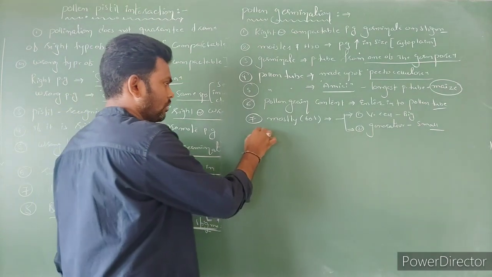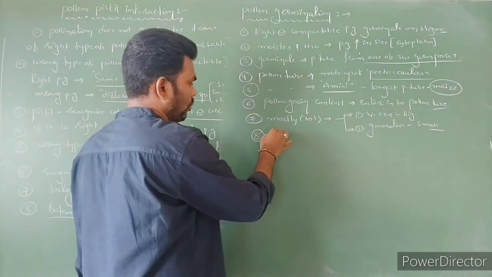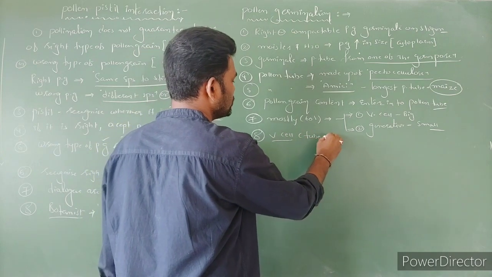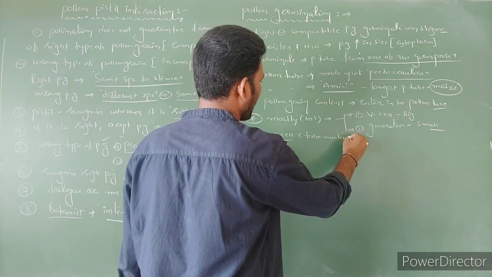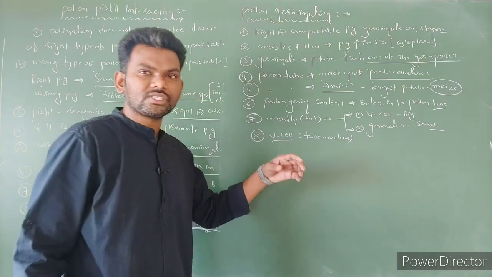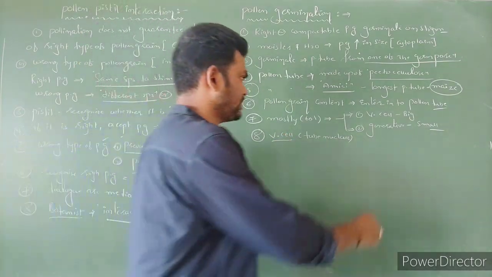So first, which cell? The vegetative cell, also called the tube nucleus, which first enters into the pollen tube.